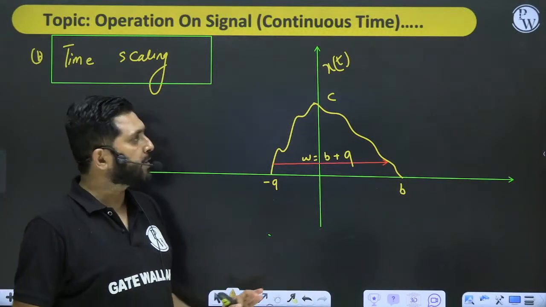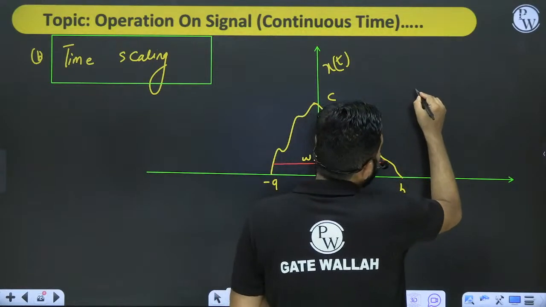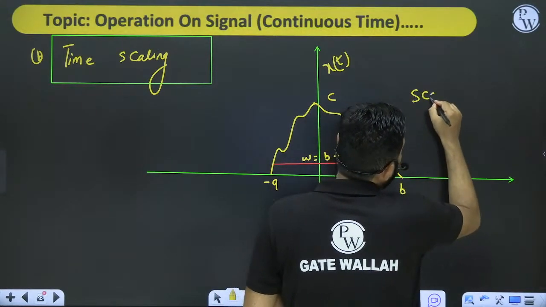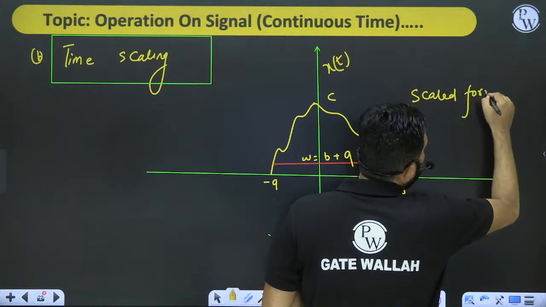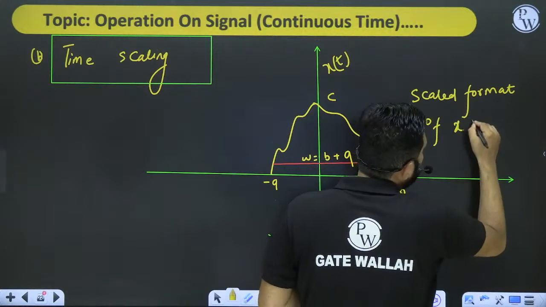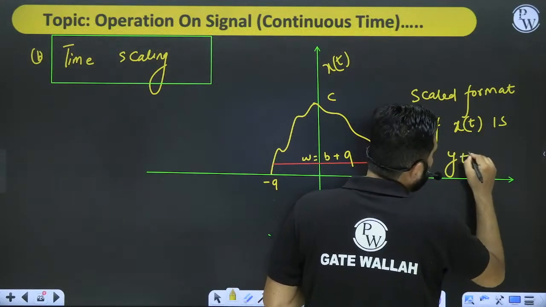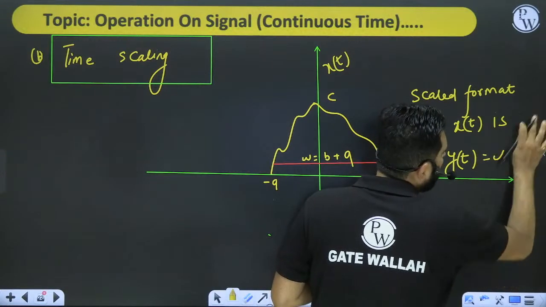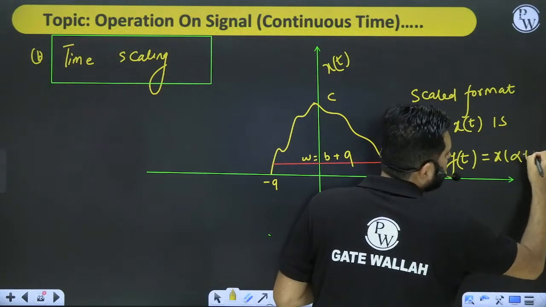How will you change the width? And what is the format of the width? The scaled version format of x of t is y of t equals x of alpha t.